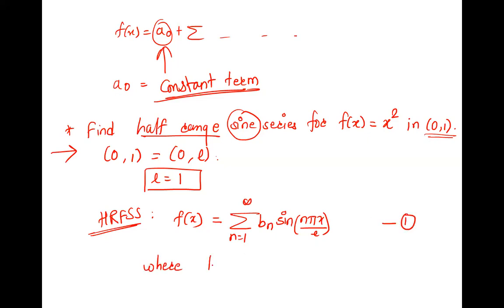What is b n? b n is 2 by L, integration 0 to L, f of x into sine n pi x by L dx. So we have to find the integration from 0 to L. L is 1, so 0 to L is 0 to 1. And in 0 to 1, the function is x square. Put all the values.